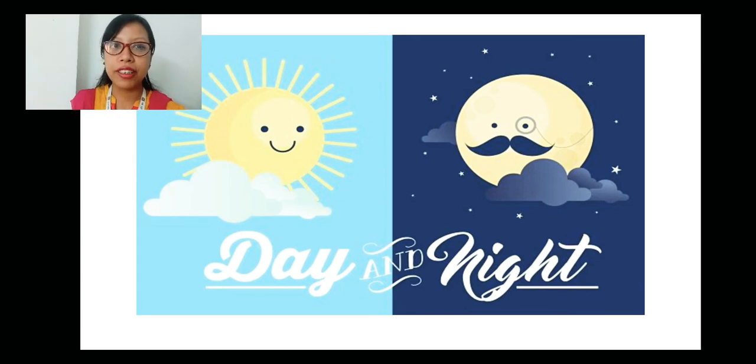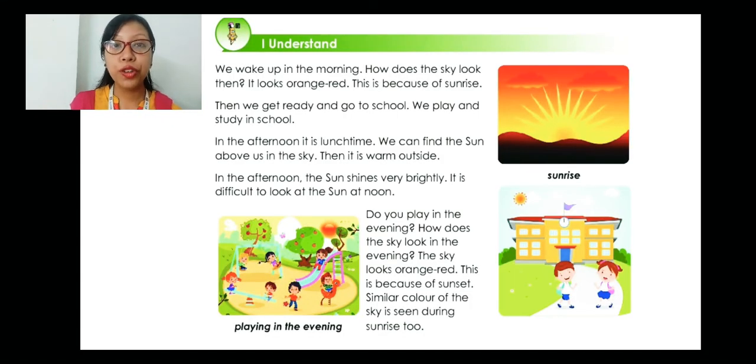So today we will be discussing what we do during the daytime. That means from morning to evening, what do we do? Especially the children. Let us read it out. So as soon as the sun rises in the morning, we wake up from our bed, right? We wake up from our bed. And then how does the sky look then? So when you wake up in the early morning, you can see that the sky looks orange red.